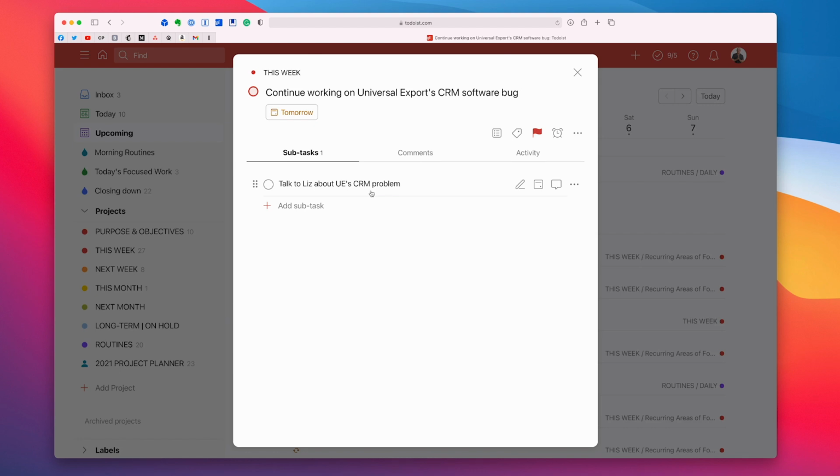I will see that when this comes up tomorrow, that it's got a subtask. It's just half a second to open up the task and say, oh yeah, I need to talk to Liz about that. The beauty of that is once I've talked to Liz, if I check it off, that does not disappear. I know now that I've talked to Liz. So if, say, I take Sunday off and I come back to it on Monday, I've had hundreds of other emergencies to deal with. All I have to do is open this task and I can say, oh yeah, I did speak to Liz about that. Let's see what she has to say. So that's how I deal with that one.